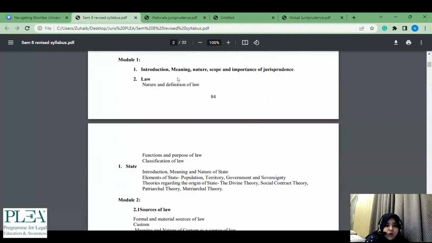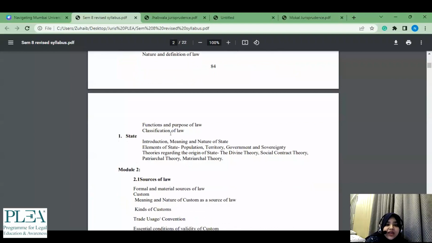See, the main topics remain the same, but they have the subtopics which are more relevant according to the past year papers. So there are a lot of things in the old syllabus which are just mentioned for namesake, but they've not even been asked in, say, maybe past 5 years papers. But whatever is mentioned here in this syllabus, this is something which you can use as a point of reference because it has good subtopics. So there, for instance, introduction. So meaning, nature, scope, and importance of jurisprudence. All these things have been asked previously. Nature and definition of law has been asked. Functions, purpose of law, classification of law. Everything which is mentioned here has been asked in the past year papers.